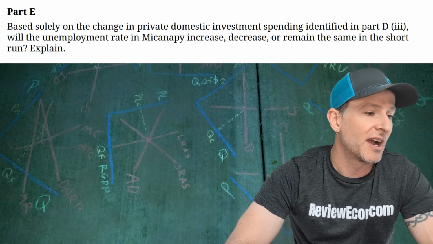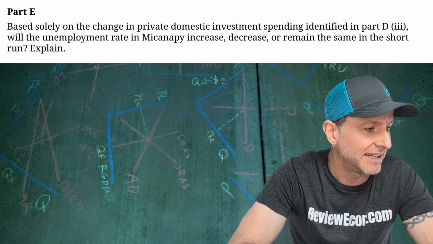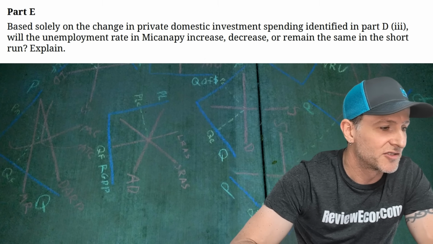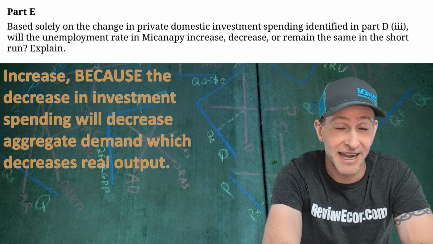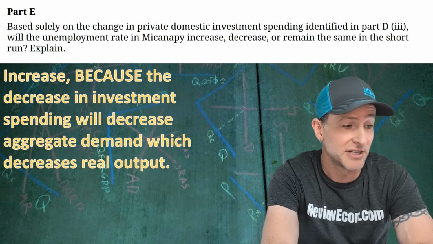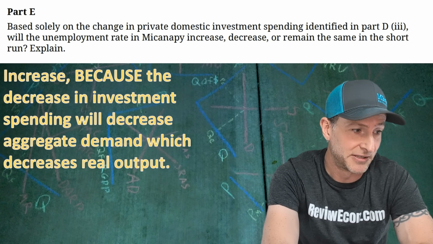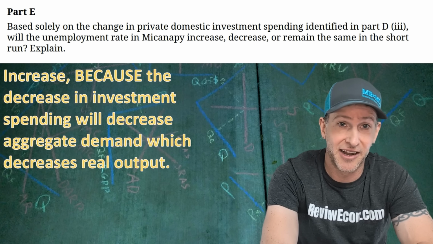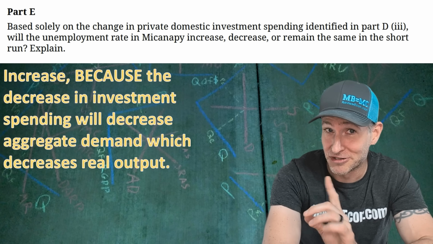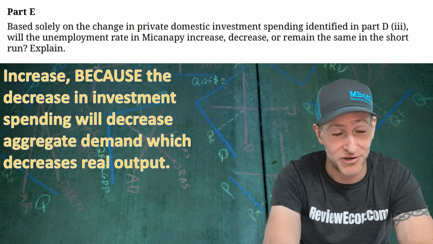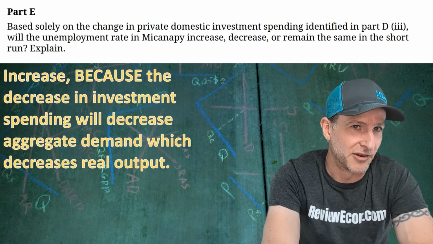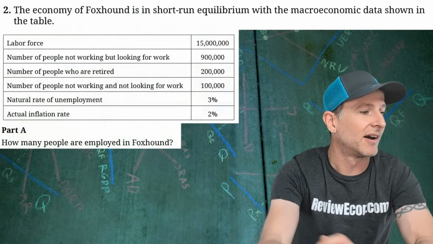Based solely on the change in private domestic investment spending identified in part D, will the unemployment rate in Micanapy increase, decrease, or remain the same in the short run? And we have to explain again. Here's my answer here. Increase, because the decrease in investment spending will decrease aggregate demand, which decreases real output. All right, I think you're going to need that investment spending there. It would probably be even better if my answer said gross investment, because that's the specific demand shifter. So there's a chance I may be a little short there, but I think I'll make the bar where they'll set it. So that decrease, you've got to connect it to the graph though, of that AS-AD model shift. All right, on to the second question.